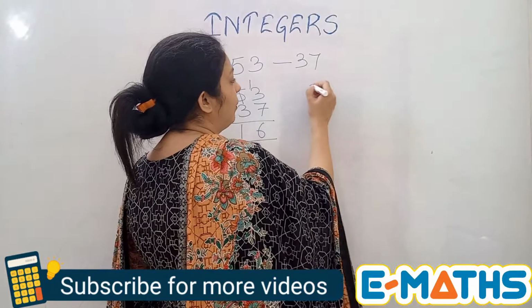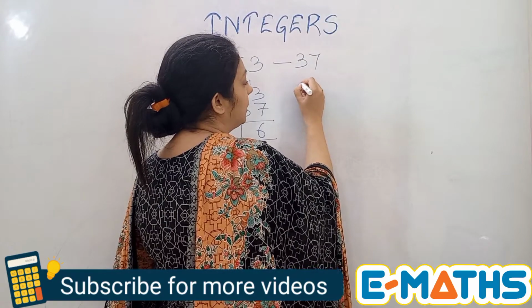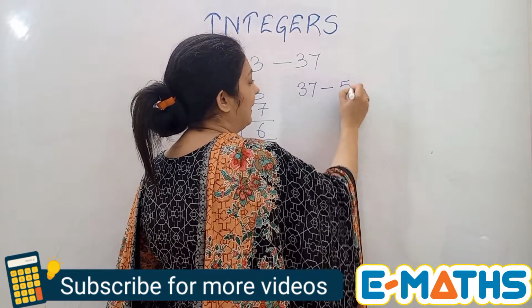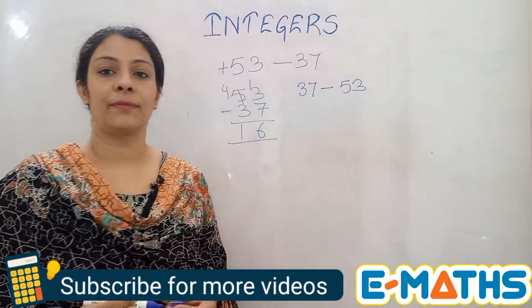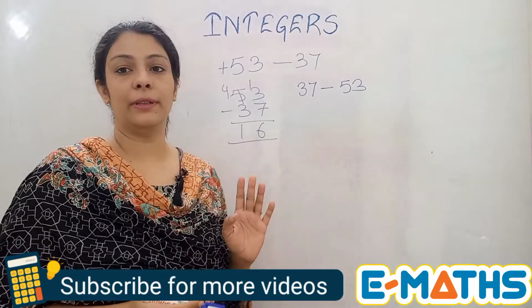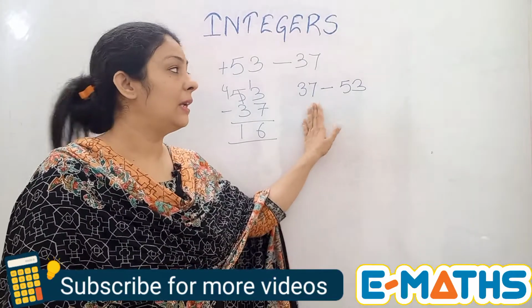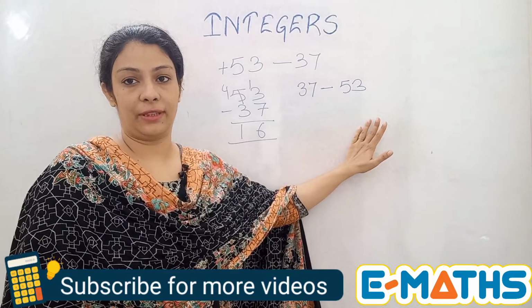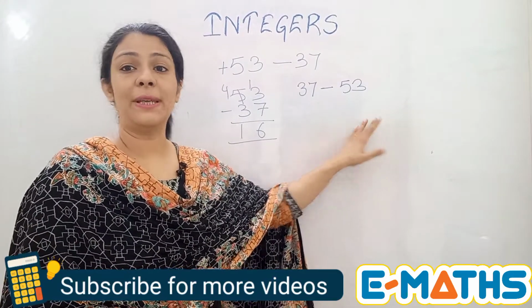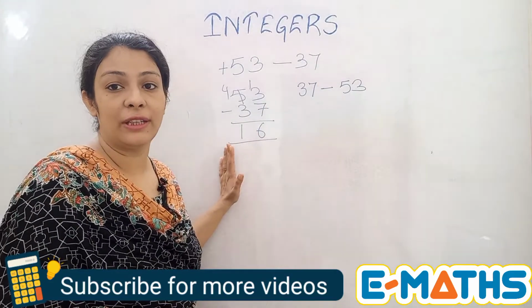Now, what if I would have written 37 minus 53? We have taken the same numbers, only reversed the signs. Now 37 is a positive one and 53 is a negative one. You will be subtracting it the same way as you have done it here.